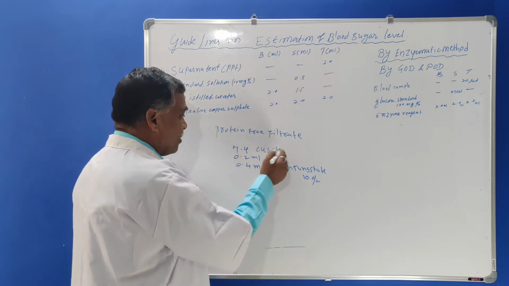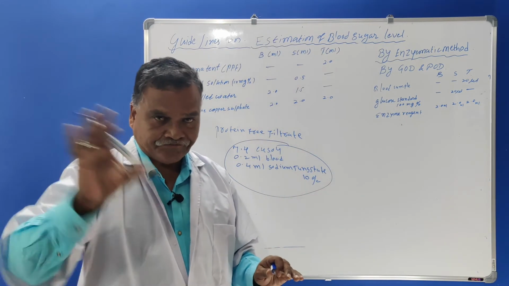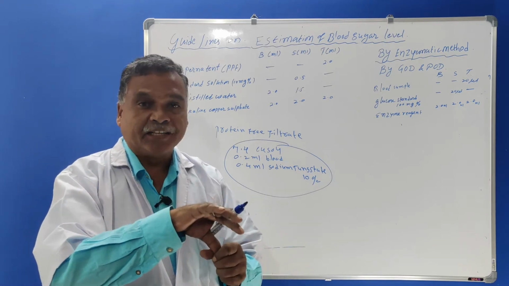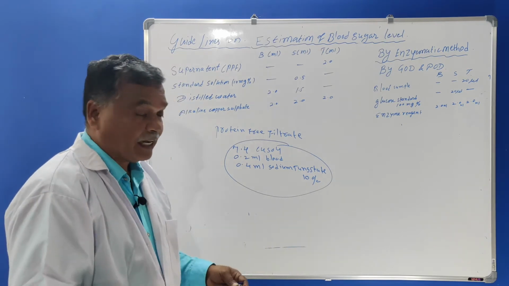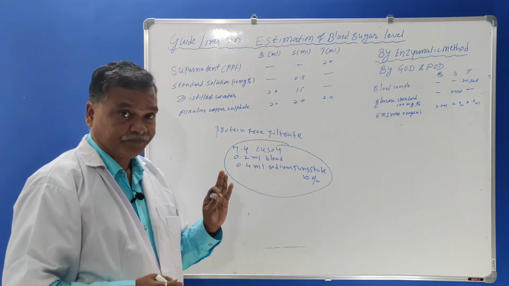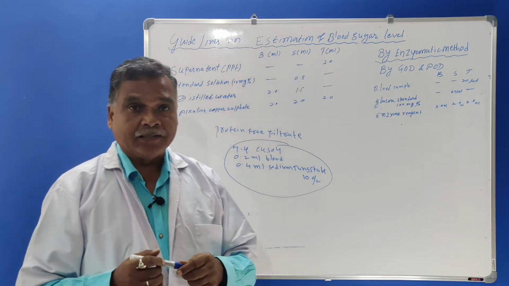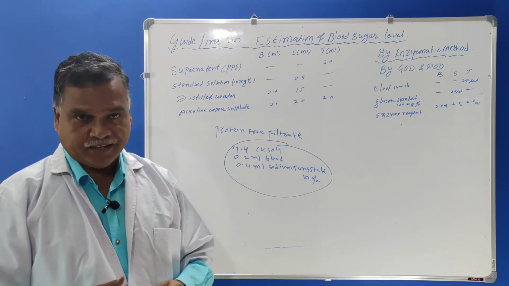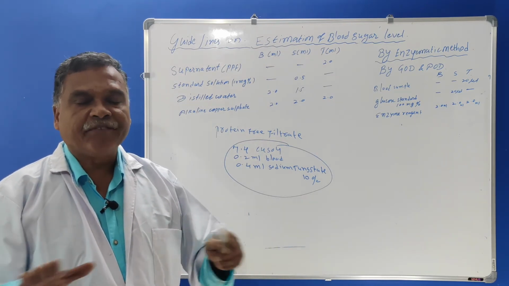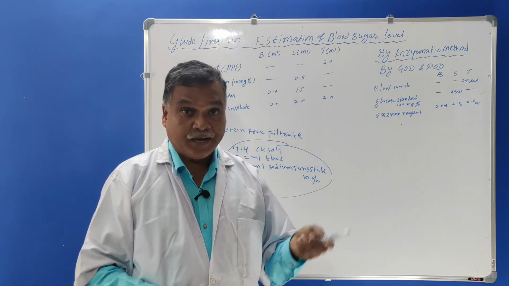Now all this is mixed well and filtered, and after filtration we get the protein free filtrate. Protein free filtrate means the liquid without protein. Only the glucose amount can be there, therefore we have to estimate that.